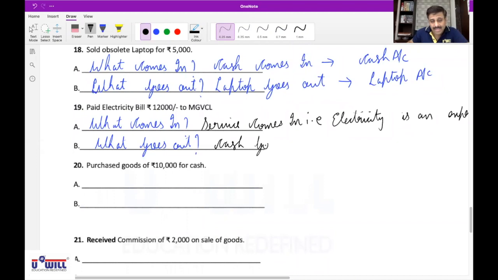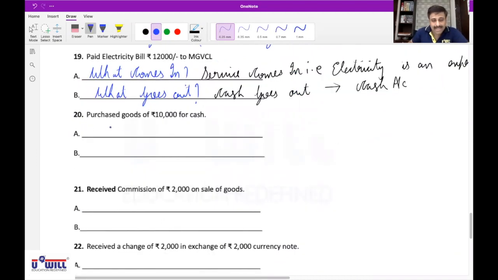Affects cash account. Now, 20th: purchase goods of 10,000 for cash. So the first question we ask ourselves is, what comes in? Goods come in, and that affects which account?